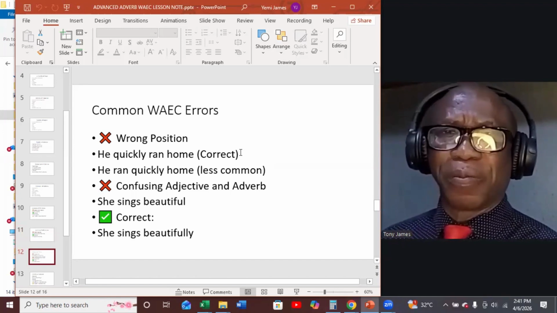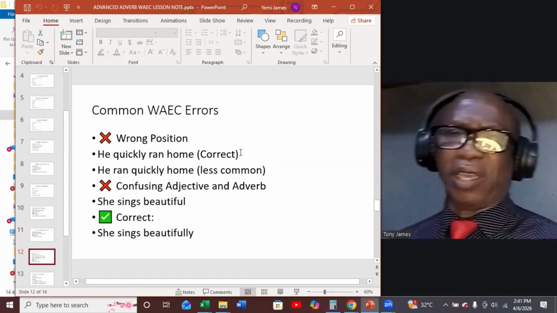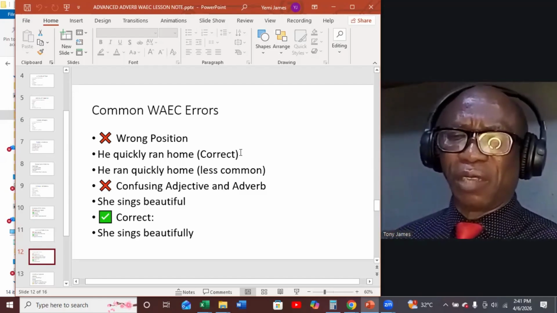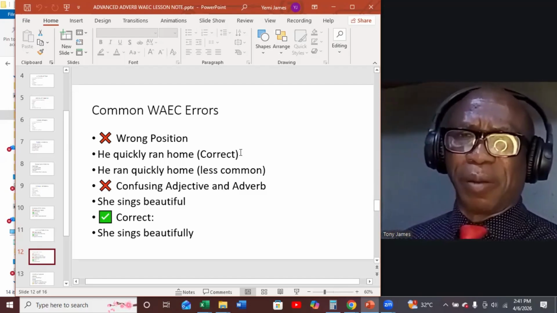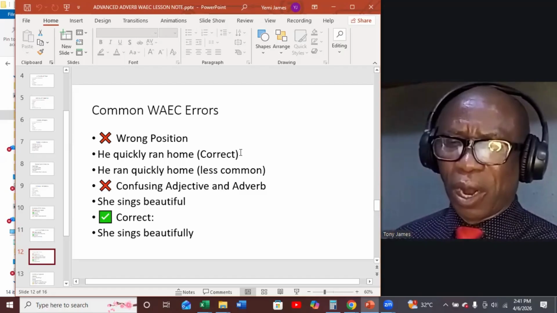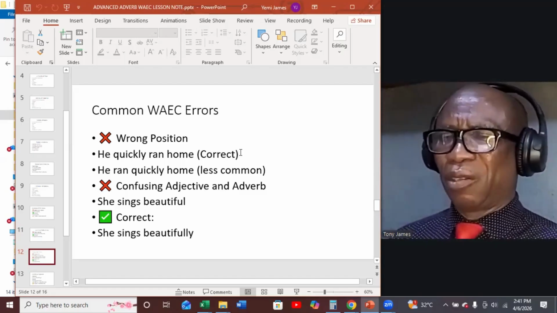Look at this one, confusing an adjective for an adverb. She sings beautiful. It's the wrong use of adverb. Where you use the adjective in place of an adverb, you'll be committing a grammatical error. The correct use is she sings beautifully.